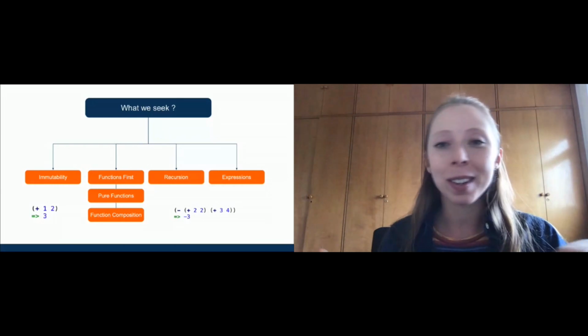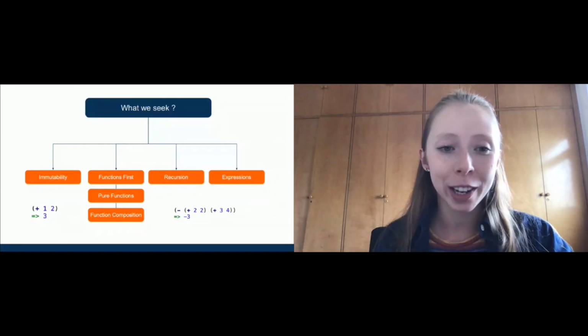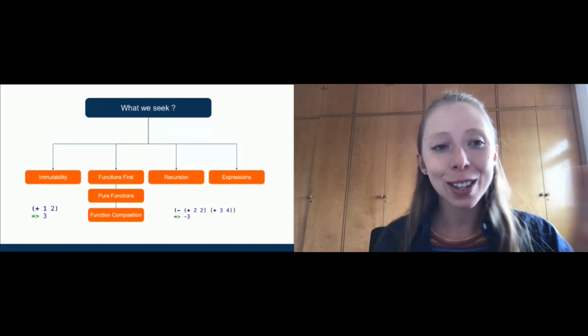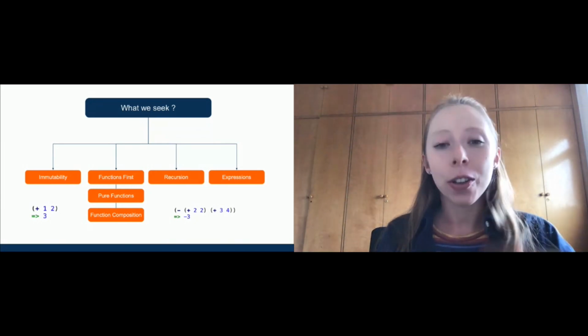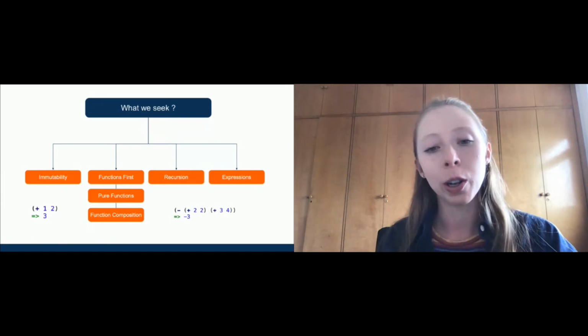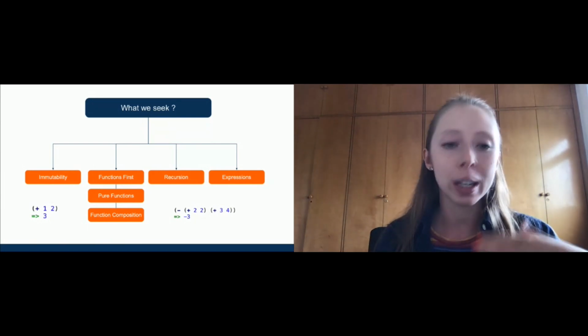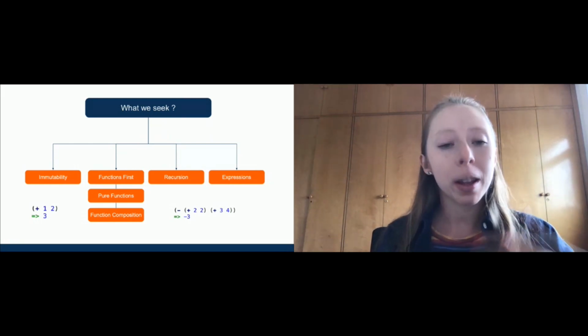Those are some examples of Clojure. I will explain them later, but just to exemplify those ideas of functional programming, I'm bringing them now. Another thing that functional programming seeks is recursion over loops to iterate data. And we also prefer expressions over statements